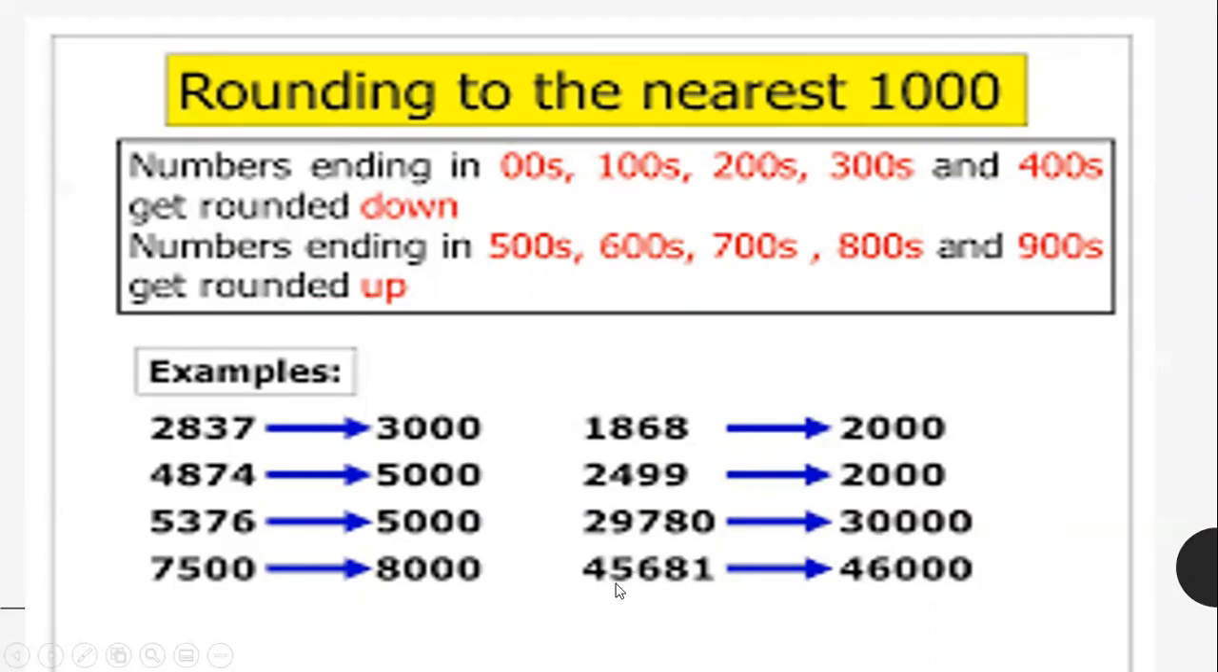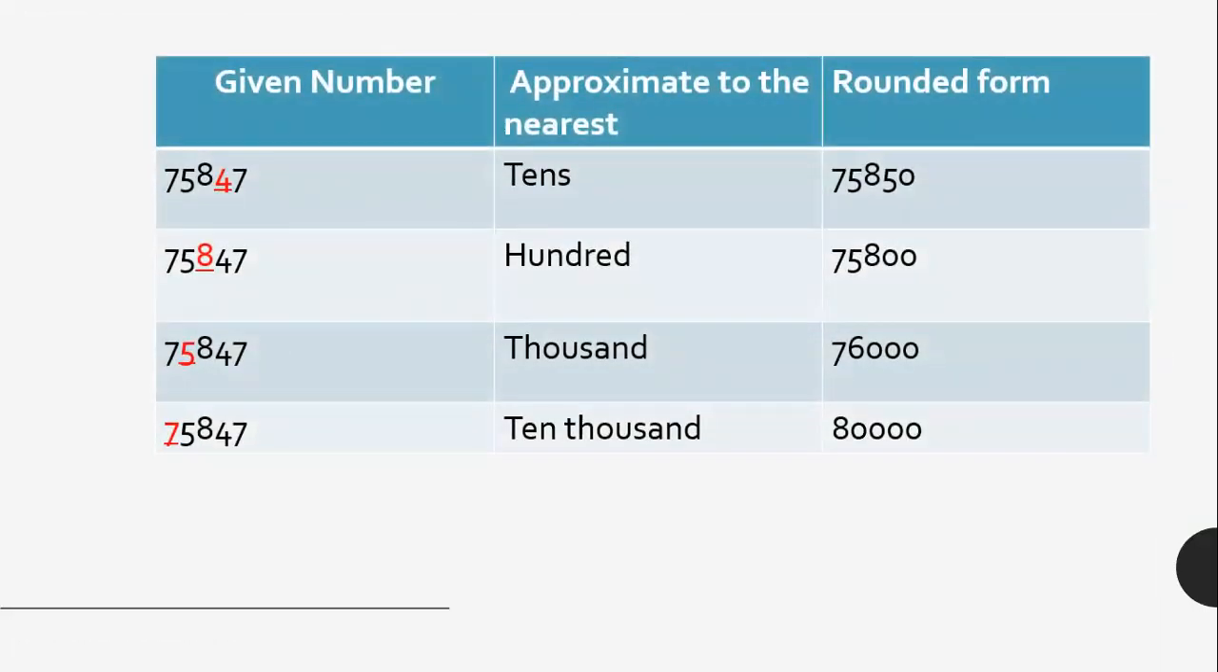So 45,681, again we will go up to the higher place, that is, it is rounded off to 46,000. You understand? We'll check the 5,681, it is greater than 5,000, so we will go up. This 5 will turn up to 6. This is a very good question. We have the same number, but I have changed the place value for the approximation.